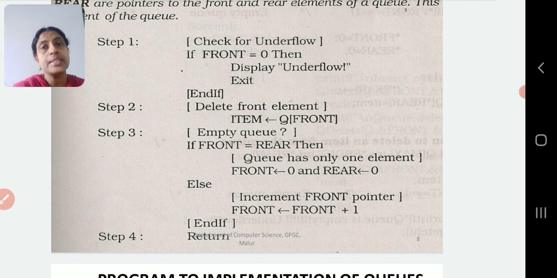So in today's session we have discussed what is a queue, how a queue is implemented, and real time applications of a queue. We have also discussed 2 algorithms: one is the insertion algorithm and the other is the deletion algorithm. With this we end our session. We will continue in our next session.